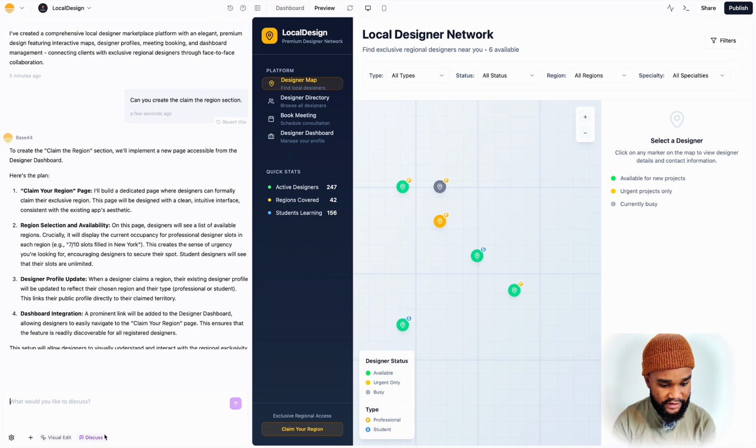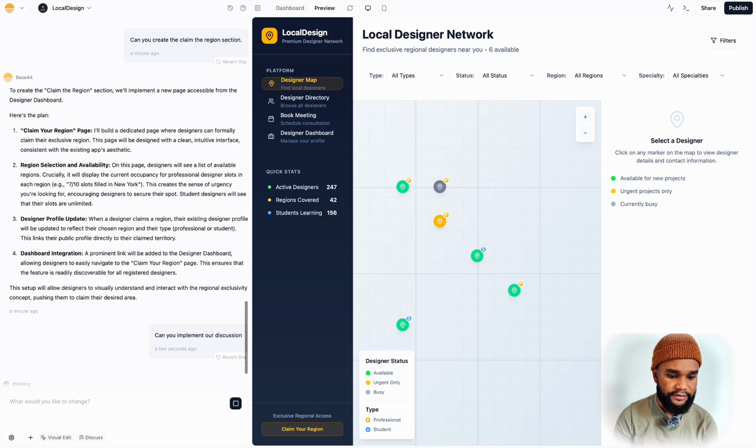Oh, all right. Okay, I'm on discussion mode. That's fine. And also, just one thing, when you're in the discussion mode, it doesn't charge you that much credit. I think it charges you 0.3. But if you're actually creating a design or editing something, then that's going to be one message. So what I would do, I'll click away from discussion, and I'll say, can you implement our discussion. Yeah, and I press enter.